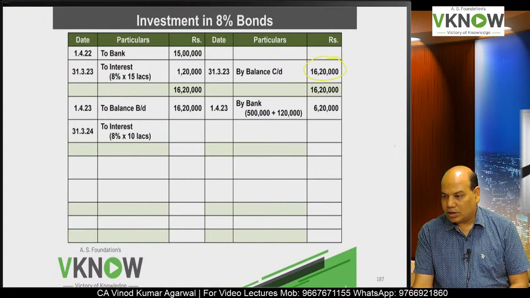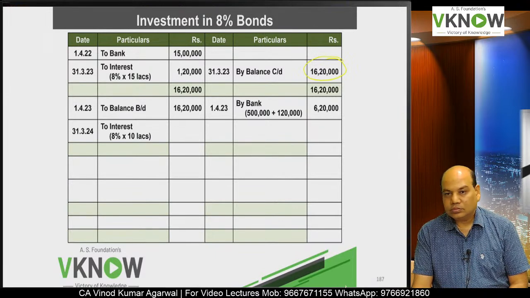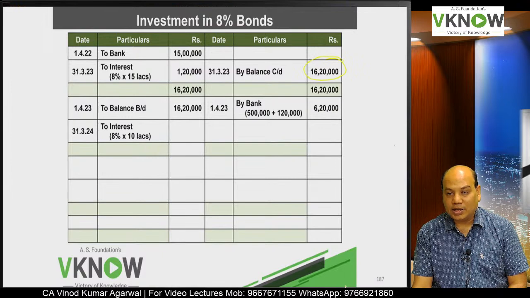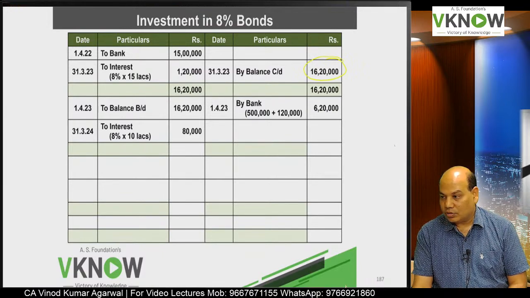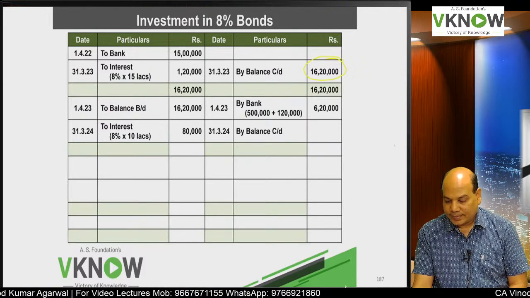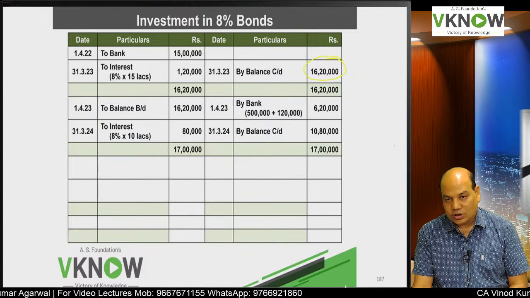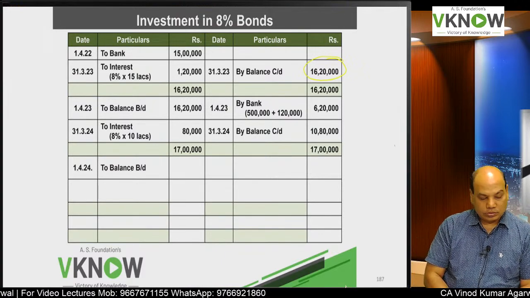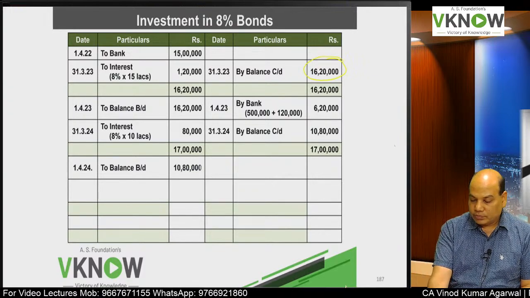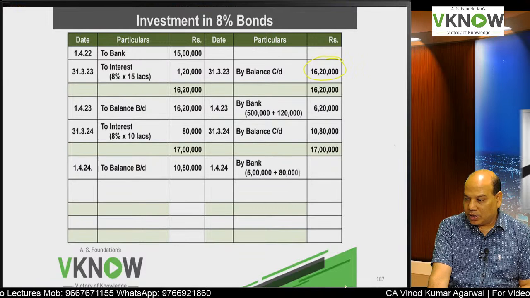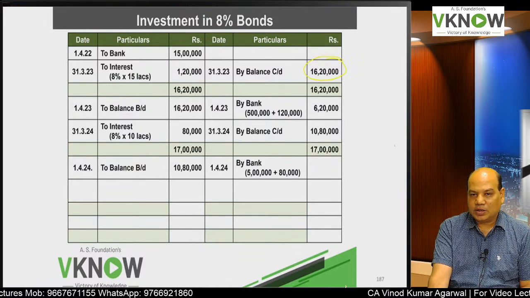Then again we'll write down to interest. Interest will accrue on remaining 10 lakh rupees at 8%. Yes or no? Yes. Very good. 31st March 24 by balance carried down. Come on, students. 10,80,000, total 17 lakh. Now on 1/4/24, to balance brought down 10,80,000, and by bank, how much will you pay?